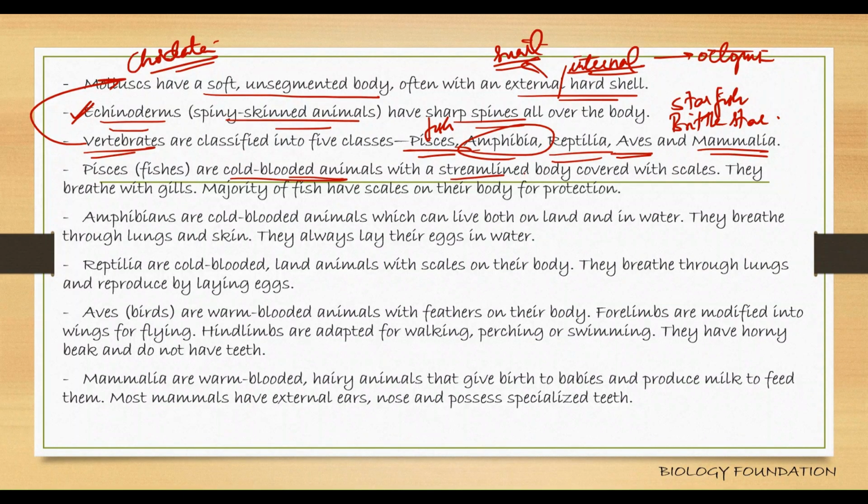They have a streamlined body covered with scales. They breathe with gills, and the majority of fish have scales for protection. Coming to amphibians, they are also cold-blooded. Reptilia are also cold-blooded. Only aves, that is birds, and mammals are warm-blooded.